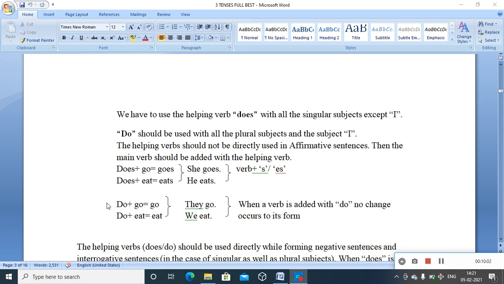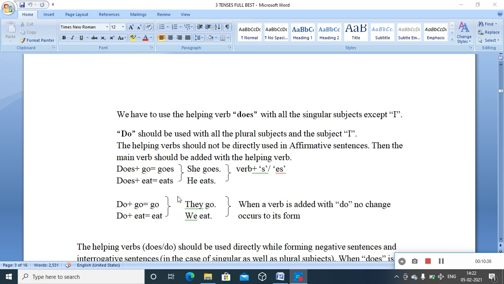Just look at the plural subjects. When plural subjects come, we have to add do as the helping verb. In that case, you add do plus go, or do plus eat, do plus sing, with any main verb form. You have to add do. Do is already added, but the difference is do plus go is equal to go itself. There is no change in the form as such. And you have to see S or ES is added because does is added.